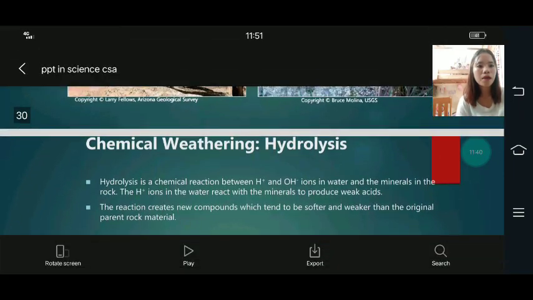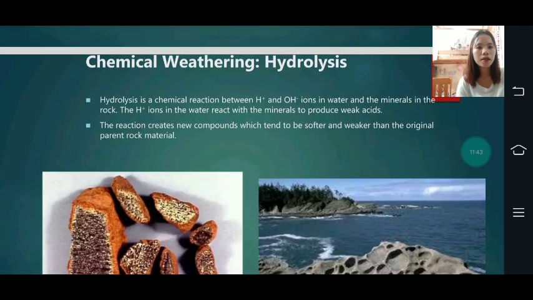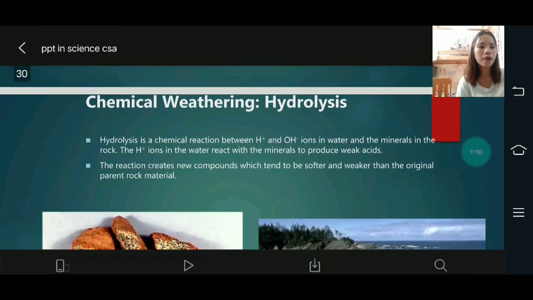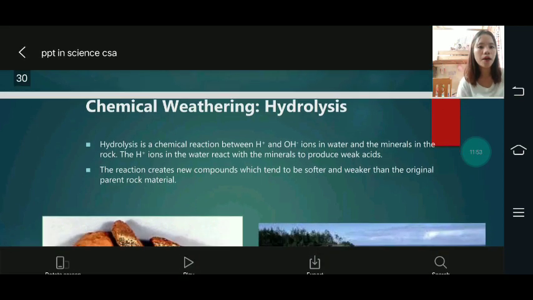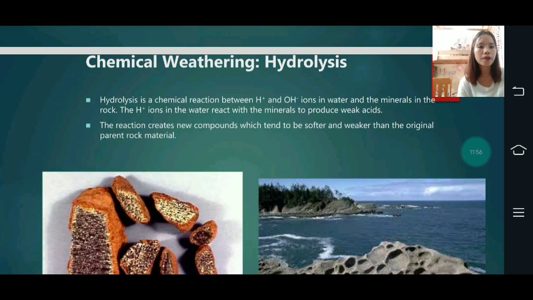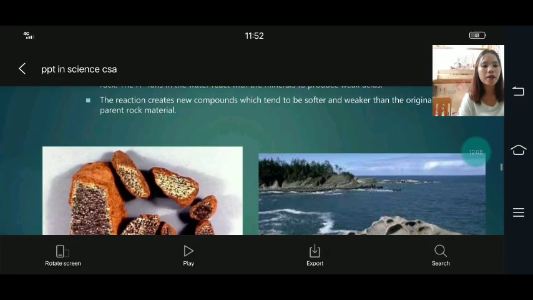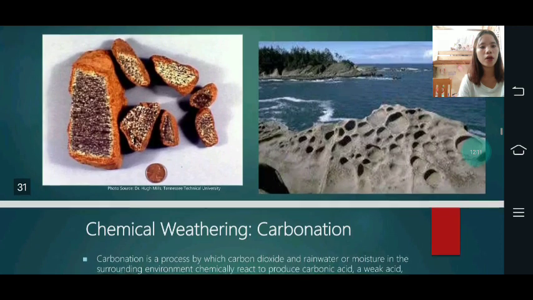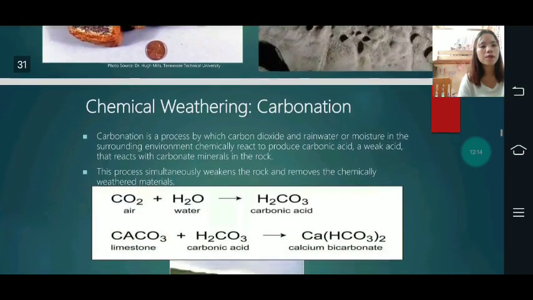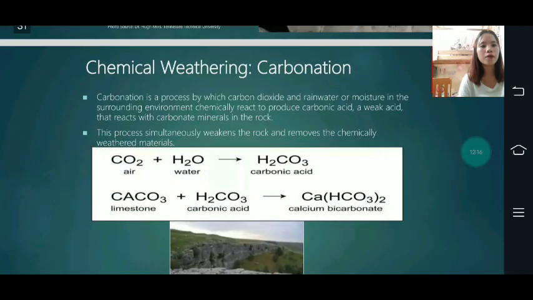Then chemical weathering by hydrolysis. Hydrolysis is a chemical reaction between H+ and OH- ions in water and the minerals in the rocks. H ions in the water react with the minerals to produce weak acids. The reaction creates new compounds which tend to be softer and weaker than the original parent rock material. This is the picture.